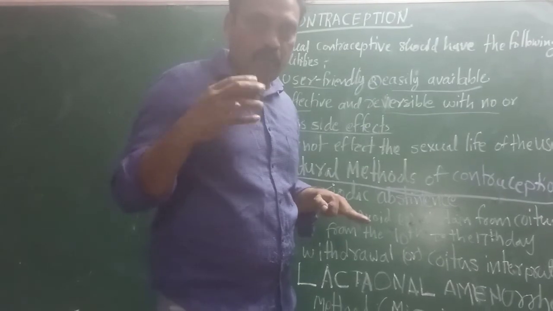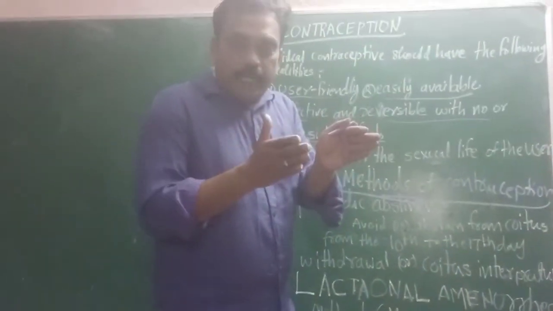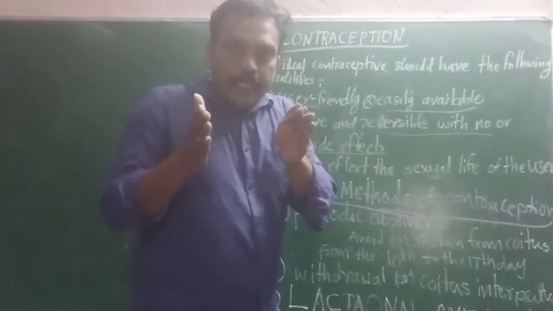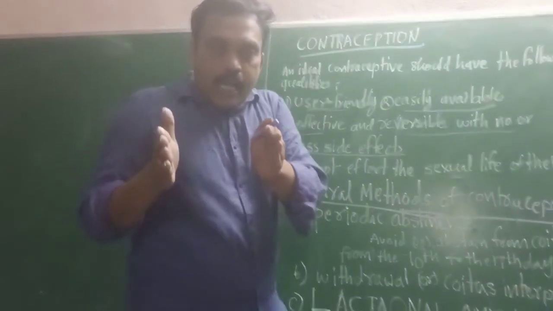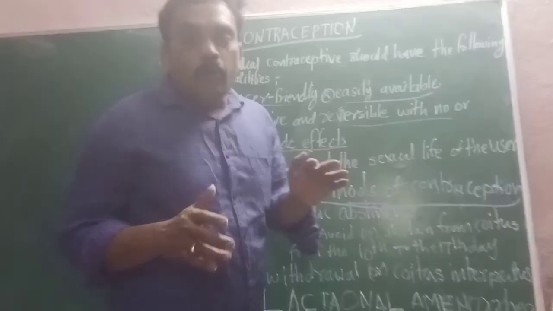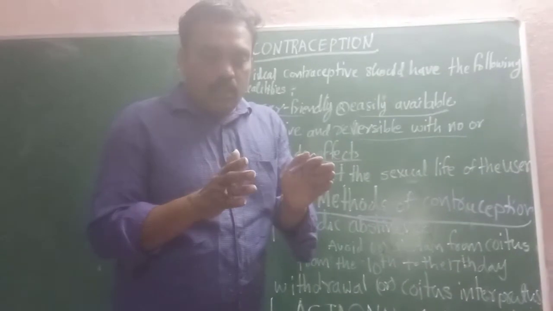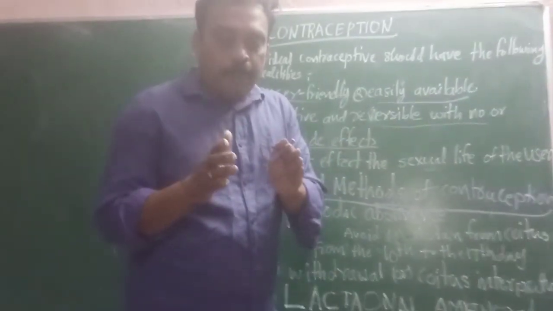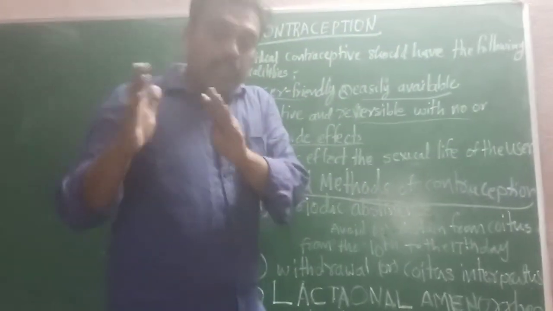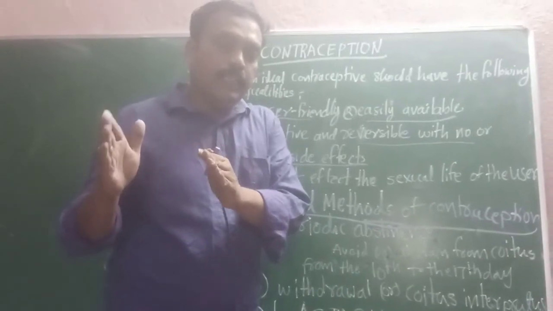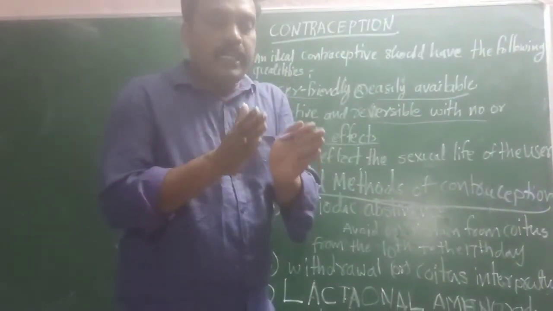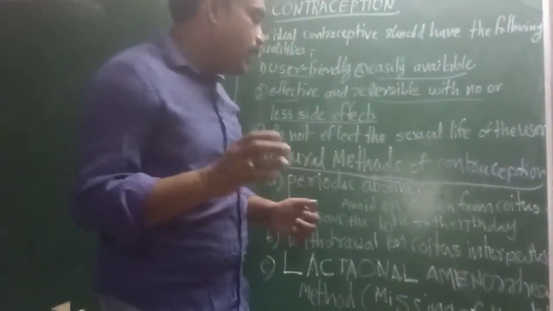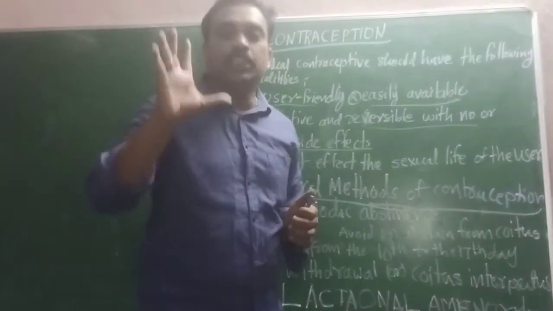Try to observe what I am telling. The first one, menstrual phase. After the menstrual phase, the follicular phase. Between the 10th to 17th day after the menstrual cycle, ovulation occurs.